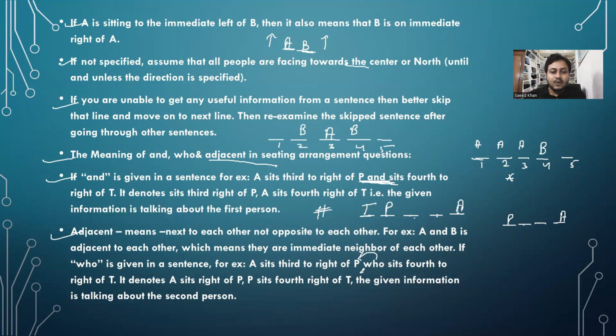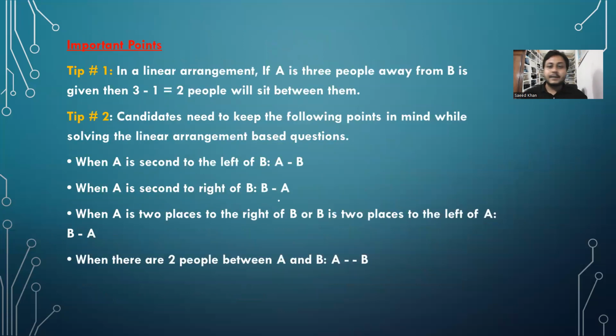Second person. Four to the right of P. P sits four to the right of T. 1 2 3, so this should be T. First right, second right, third right, fourth right. So this should be the scenario, right? So it is written here. देखो, "who" किसके लिए होता है? Second person के लिए basically, जिसके बाद आया है, right? So just keep these points in your mind, right? These points help you a lot. Mistake नहीं होगी.